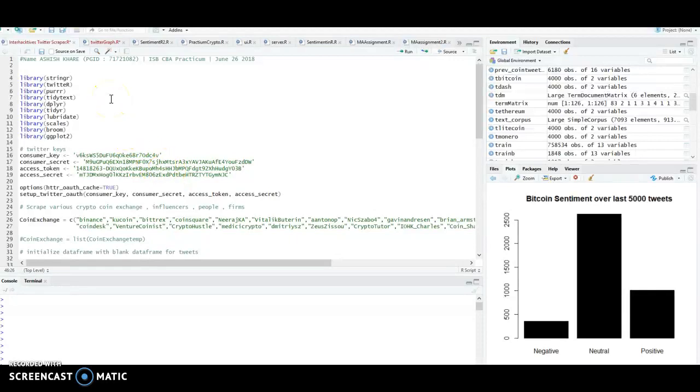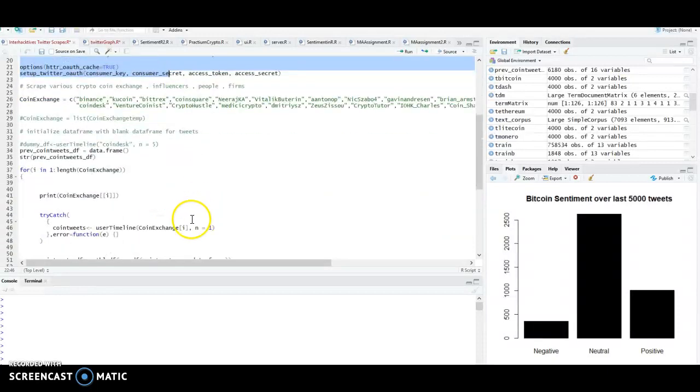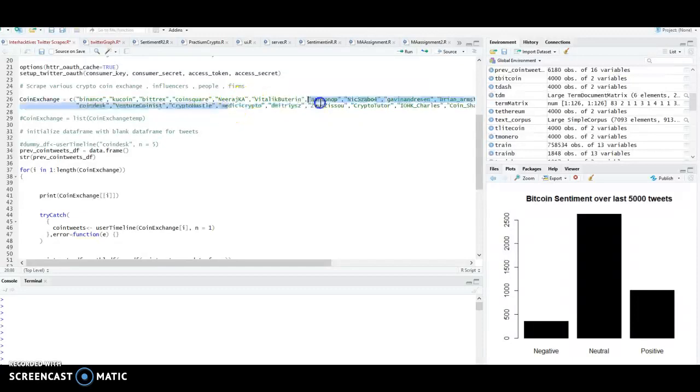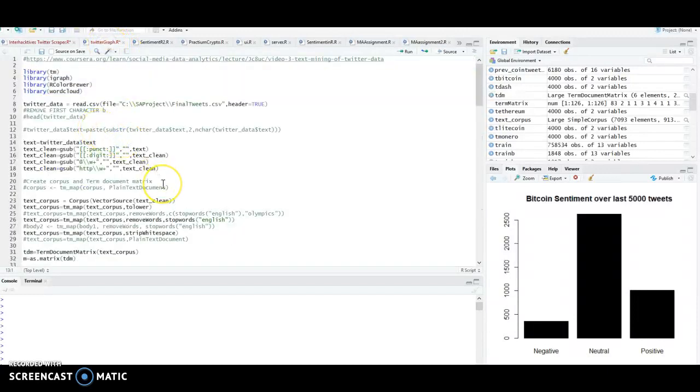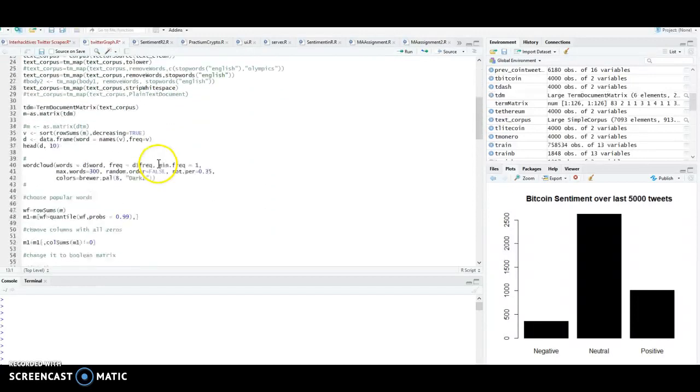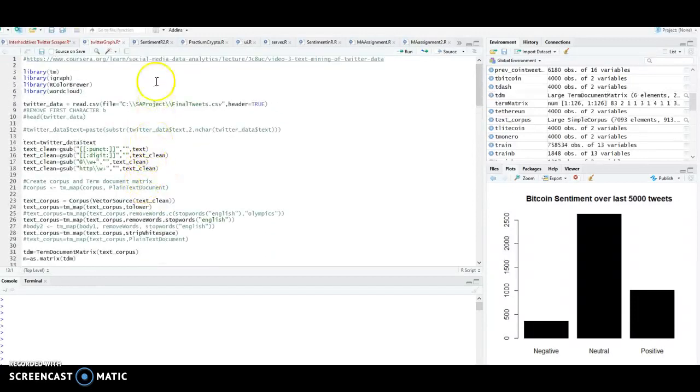I have actually created four modules. One is to scrape the tweets of famous personalities, famous exchanges, bloggers, and so on, and store them into final tweet. Then I'll use the tweets to generate the knowledge graph and the word cloud and some other metrics to show how it looks.